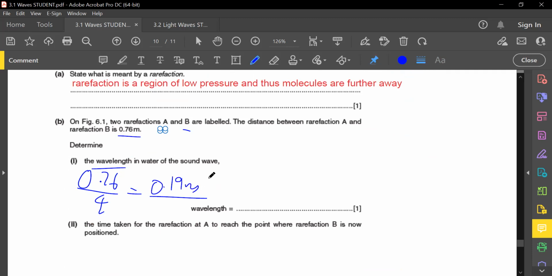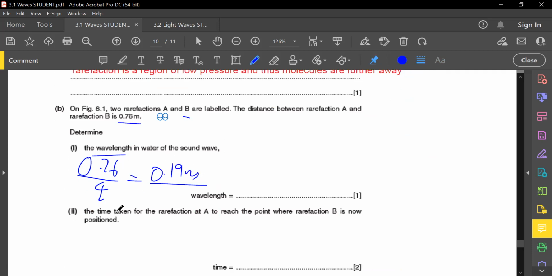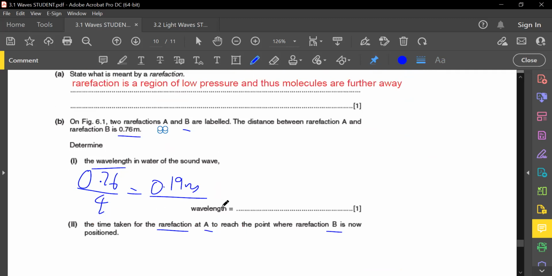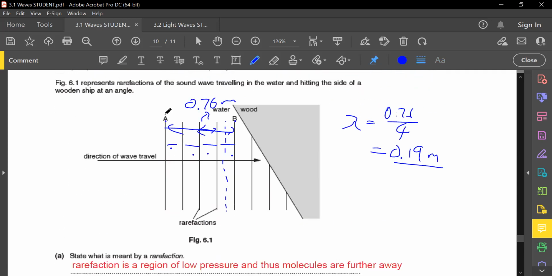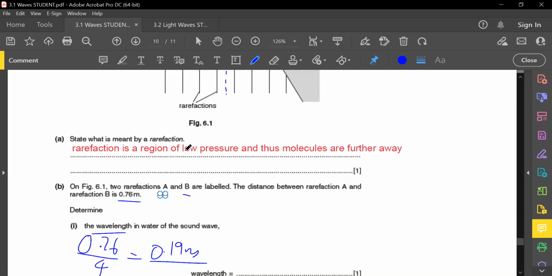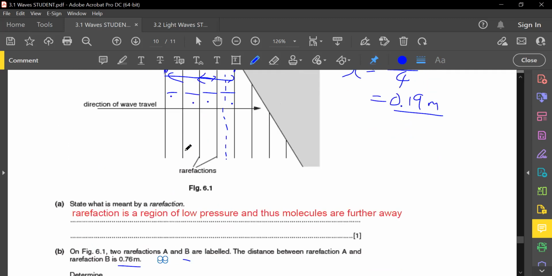Right. Then after that, they ask you the time taken for the rarefaction A to reach the point of rarefaction B in this position here. So how long will it take for A, here, to move to B? Yet again, it's going to be the speed equals distance over time formula, right? Because I think we're given the speed, right? Are we given the speed?